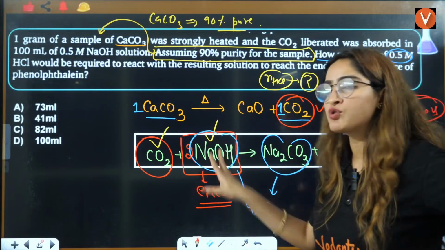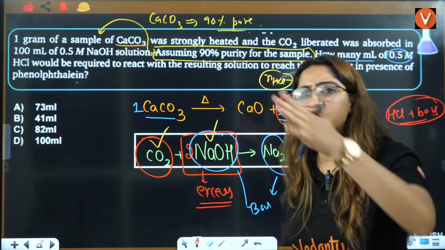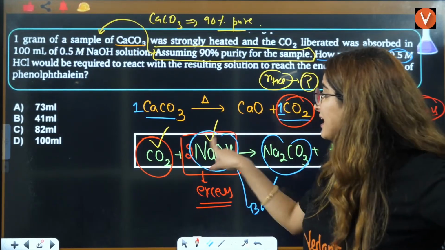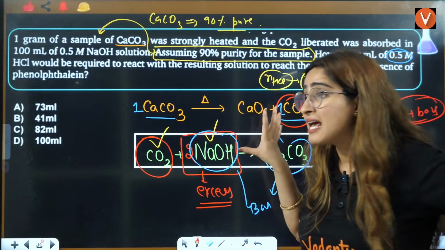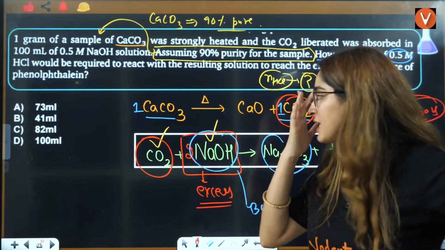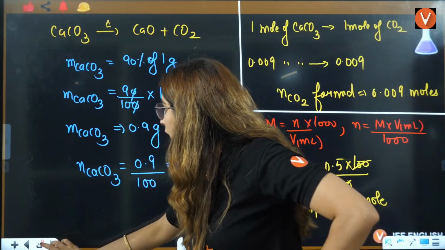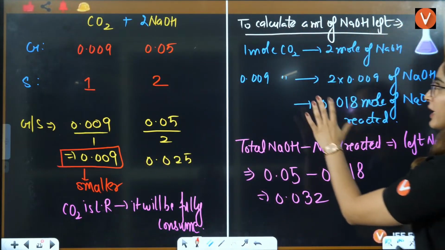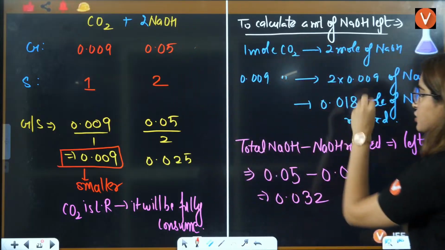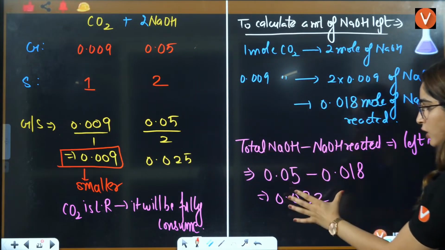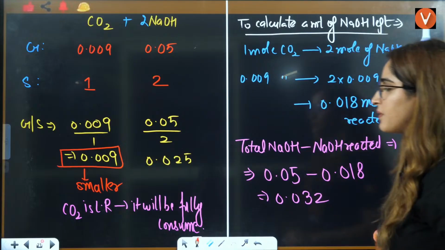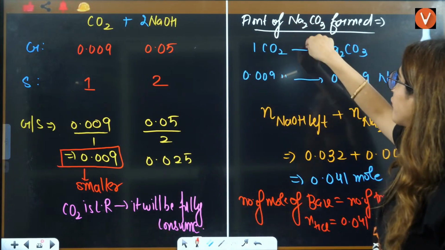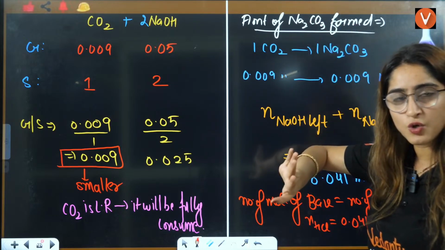If we say there is no limiting reagent, then NaOH we don't need to think about, right? Because NaOH will be fully used. But here NaOH is not fully used. It is left in excess, right? So that's why I want to calculate how much amount of NaOH is left. For that I calculated how much amount of NaOH is used. Then I subtracted from the total number of moles. Now I calculated by applying stoichiometry how much amount of Na2CO3 is consumed.